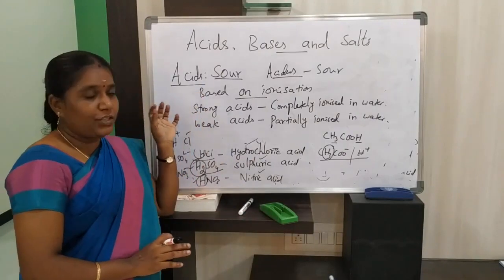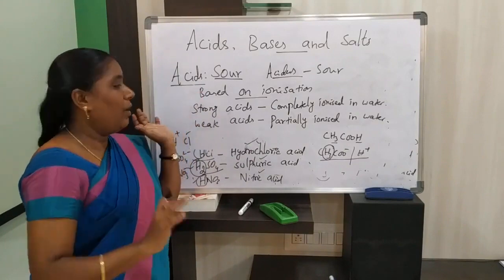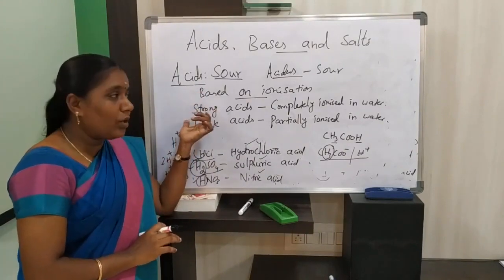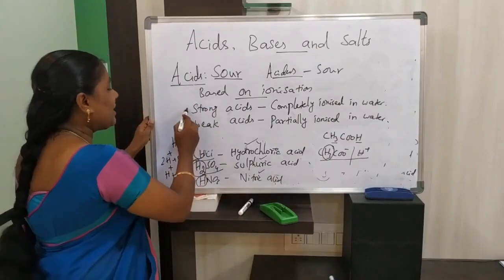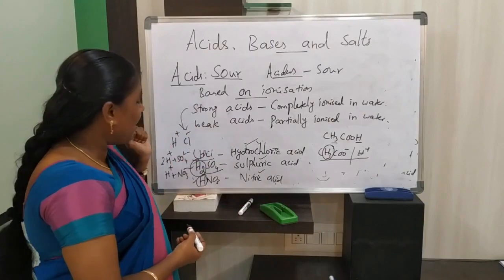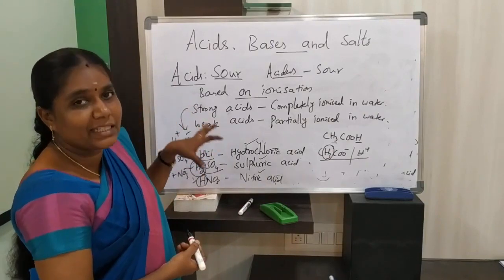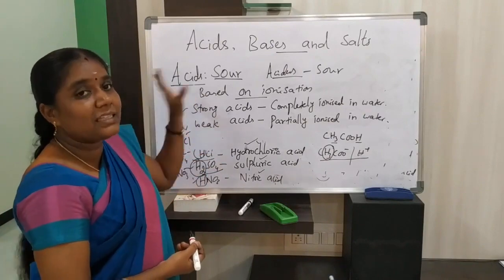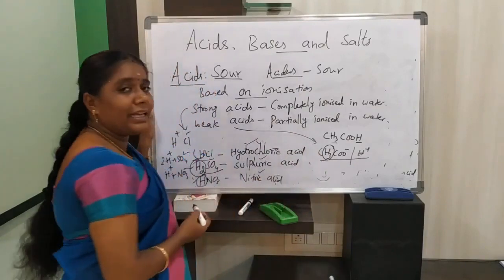So based on ionization, acids can be classified into strong acid as well as weak acid. Which acids are strong acids? For example, hydrochloric acid, sulfuric acid, nitric acid. These acids are completely ionized in water, so we can say these are strong acids. And which acids can we call weak acids?